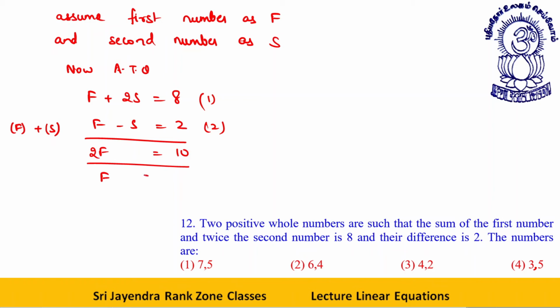So therefore, F is equal to 5. F minus S is equal to 2, 5 minus S is equal to 2. This implies S is equal to 3. So the second number is 3. First, second is 5, 3. The numbers are 3 and 5. Option 4 is your answer.